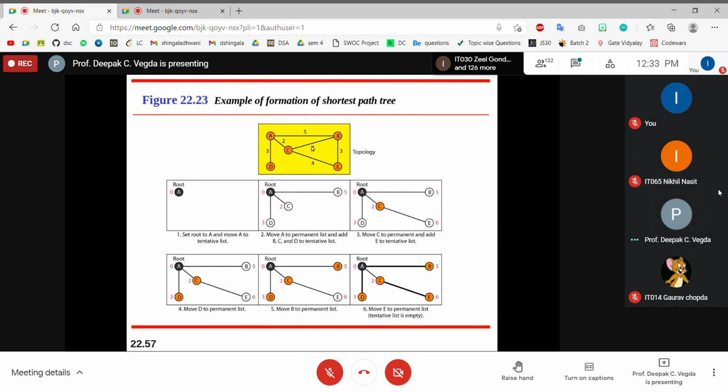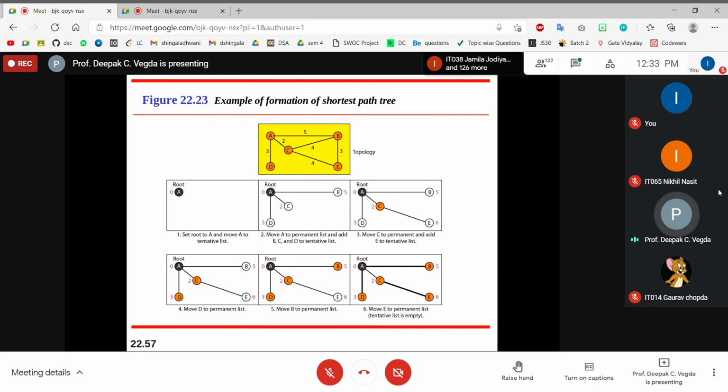Okay, already shortest values are there, so we will not add anything. So now C, by having E, now I will move C in a permanent list. Then I will move A in a permanent list. The moment I add A in a permanent list, I will have D as well, right? And then I will add D in a permanent list. So this is what the idea will be about B's shortest path. You can generate it for C, you can generate it for D, you can generate it for A. I hope that makes sense.